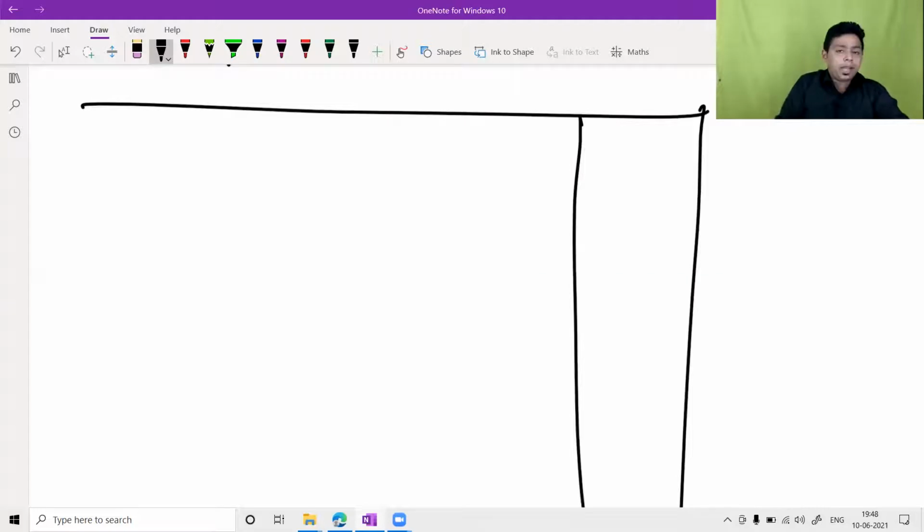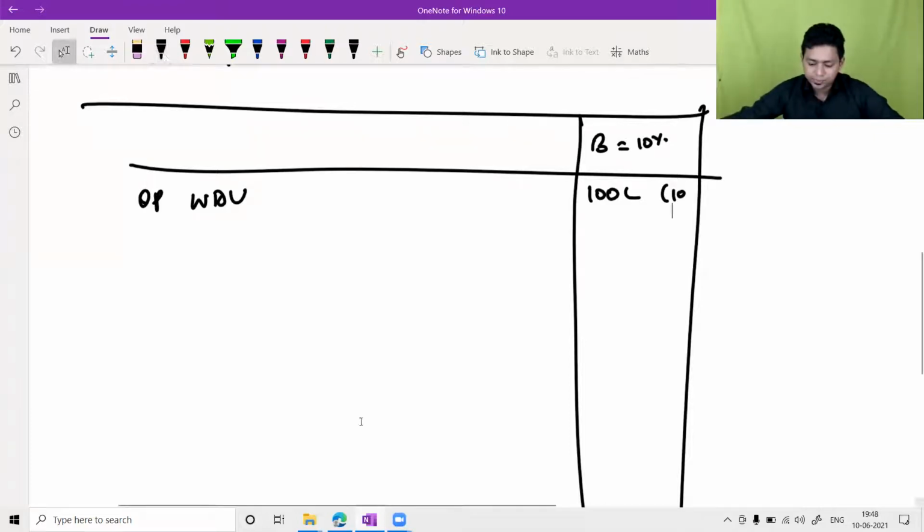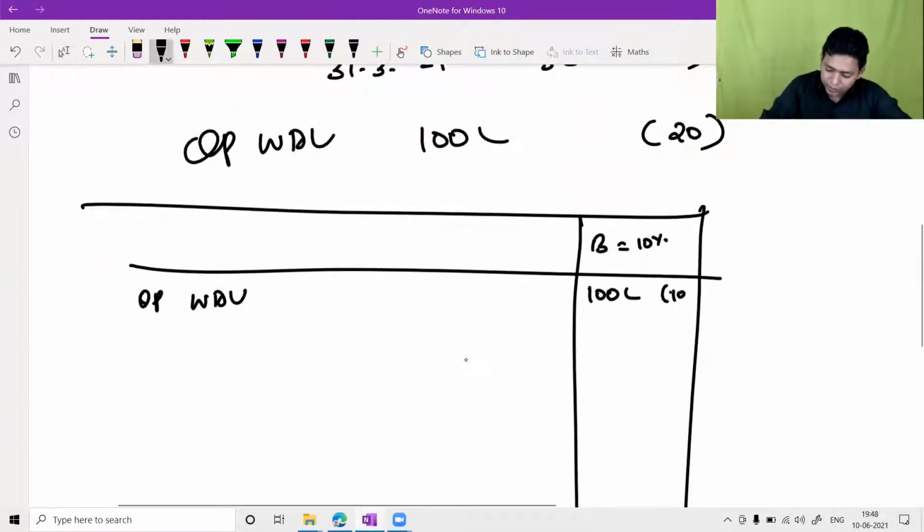First, you will create a table of building. So building 10% block. Opening WDV, how much, sir? 100 lakh. You are having how many buildings? 20 buildings. 100 lakh, 20 buildings you are having. Add purchases.